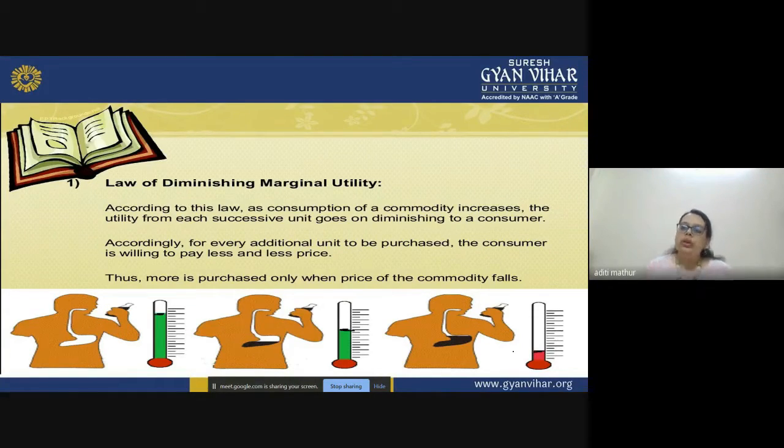So you will pay less if you keep on increasing the consumption of a particular product, because your marginal utility is diminishing, and there will be a point when it will be zero, and then it will go to the negative area as well. So that is why our law of demand slopes downward.